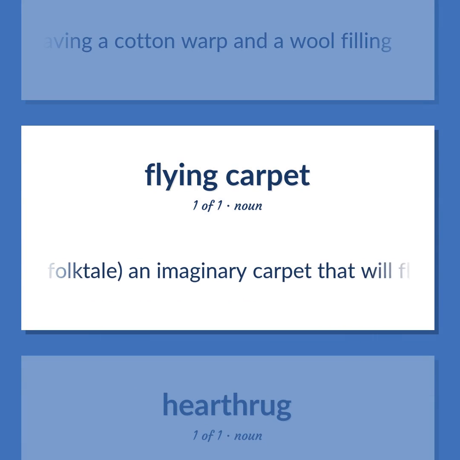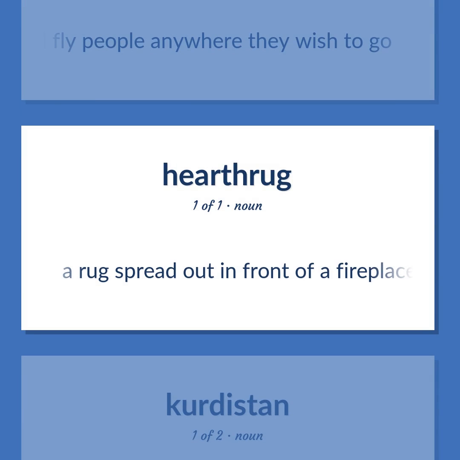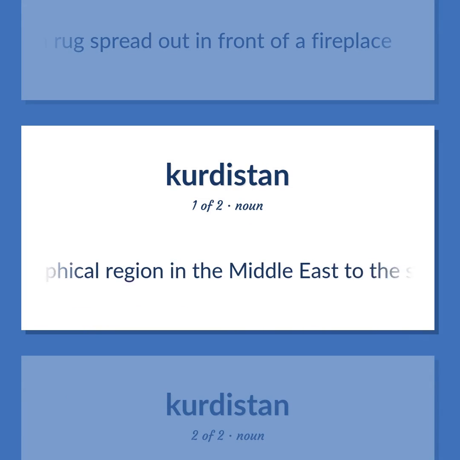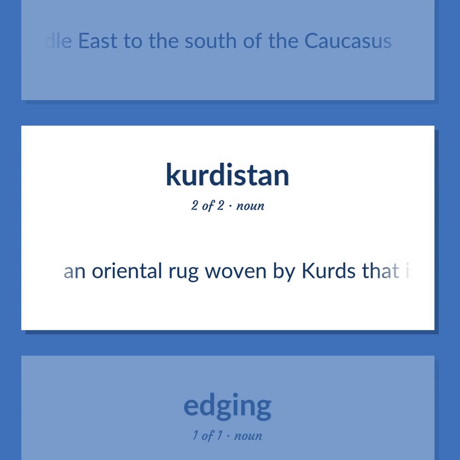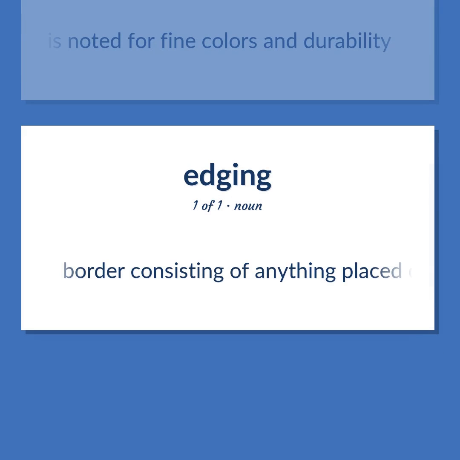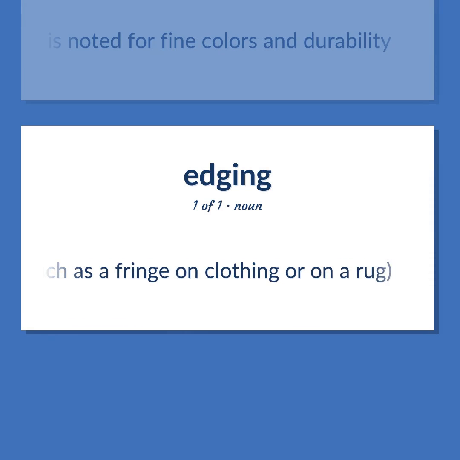Asian folktale. An imaginary carpet that will fly people anywhere they wish to go. A rug spread out in front of a fireplace. An extensive geographical region in the Middle East to the south of the Caucasus. An oriental rug woven by Kurds that is noted for fine colors and durability. Border consisting of anything placed on the edge to finish something, such as a fringe on clothing or on a rug.